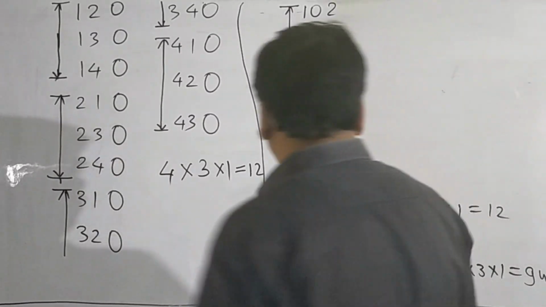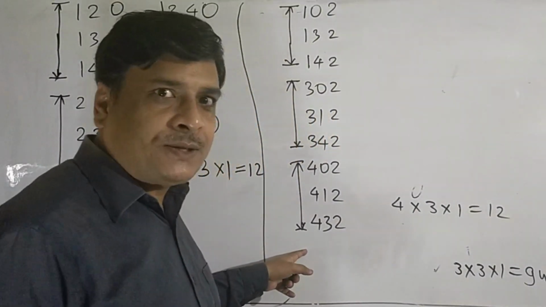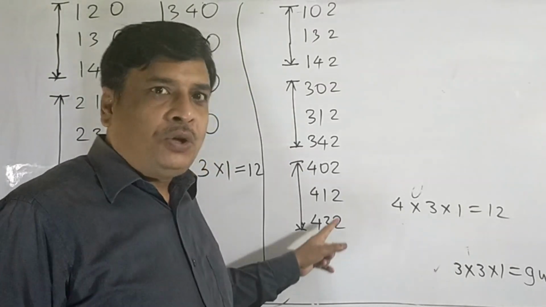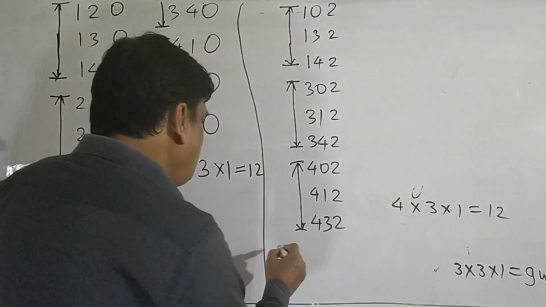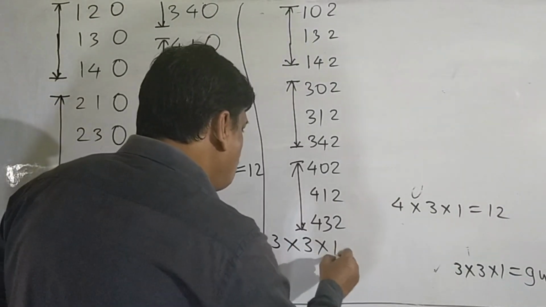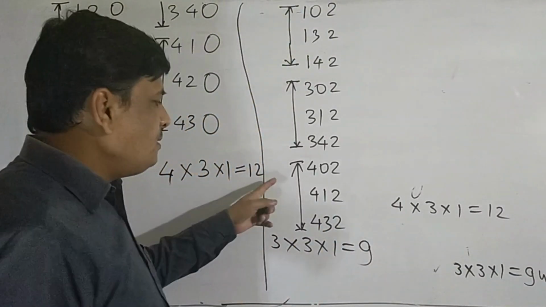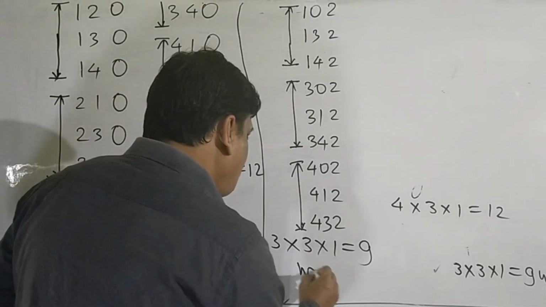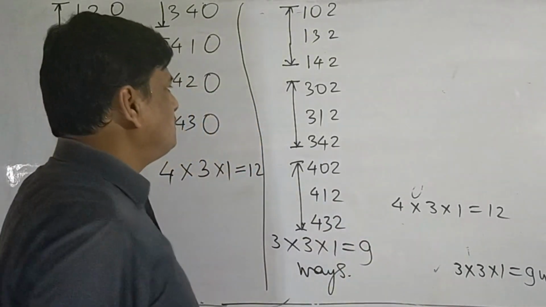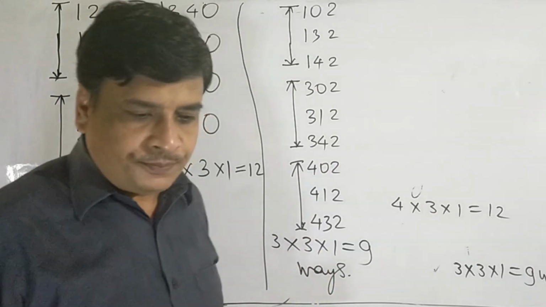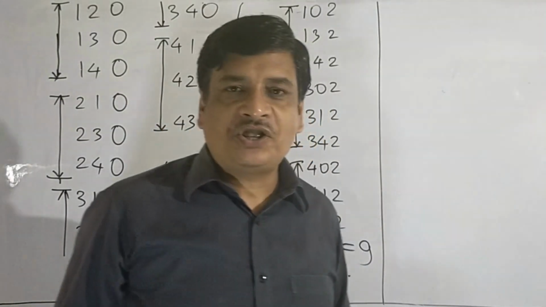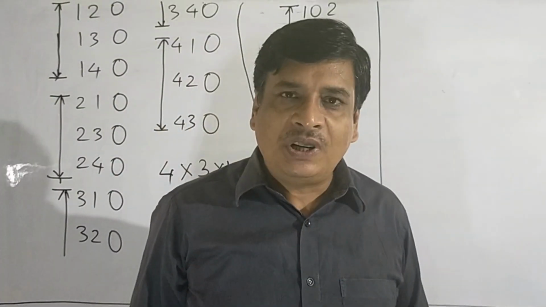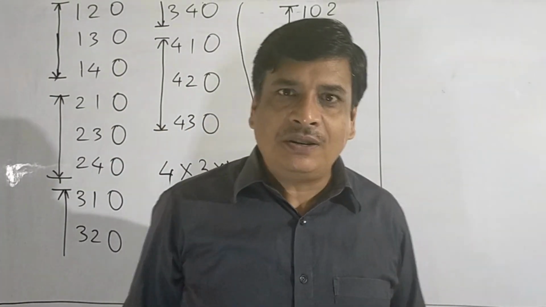So while counting the even numbers of 3 different digits, when the unit place is filled up by the digit 2, the total is 3 into 3 into 1, which is 9 even numbers having unit place 2. The third type is even numbers formed from the digits 0, 1, 2, 3 and 4, the digits taken different.